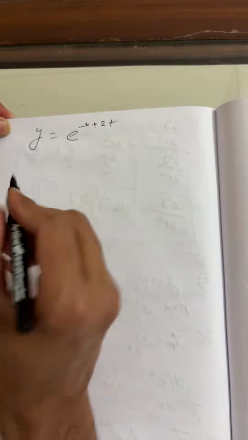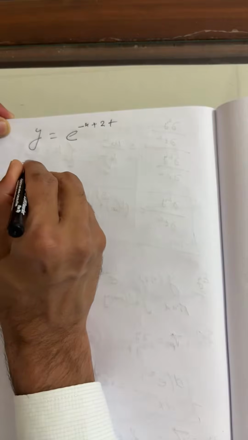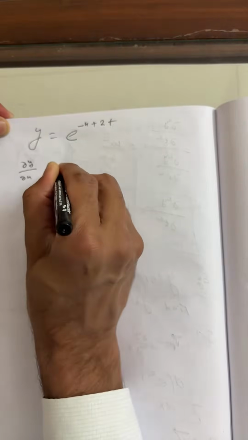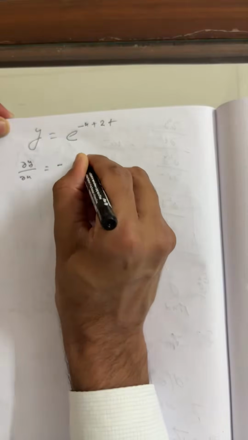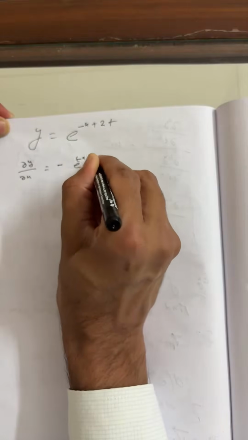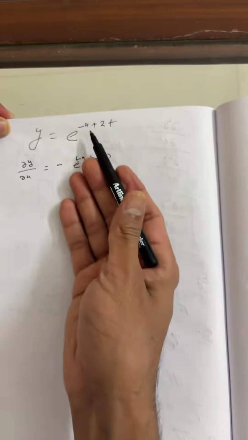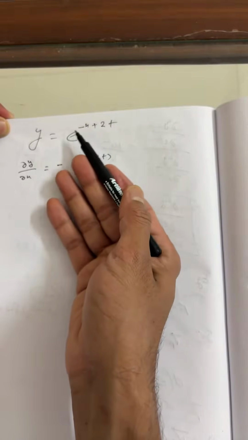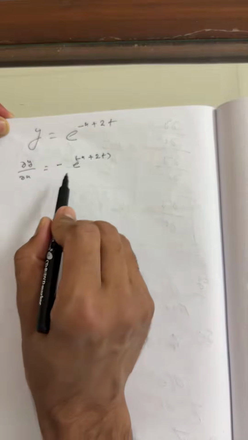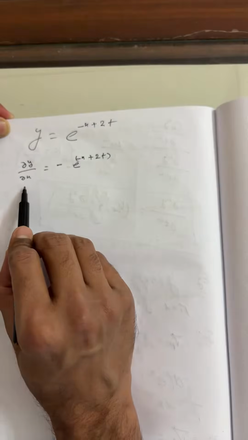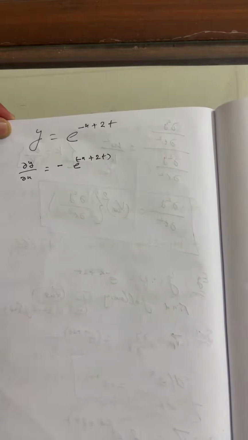I'll differentiate with respect to x only here. So this is ∂ψ/∂x equals minus β ψ e to the power minus x plus 2t. I hope all of you got how I wrote the minus, because the coefficient of x comes out, since I differentiated with respect to x keeping time constant. I hope you got it.